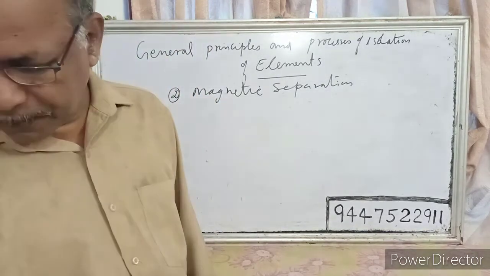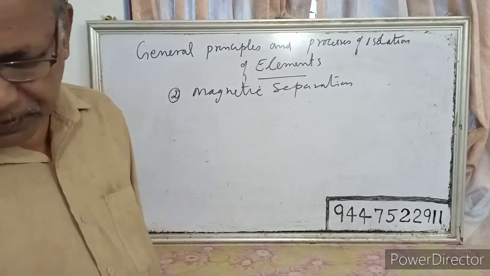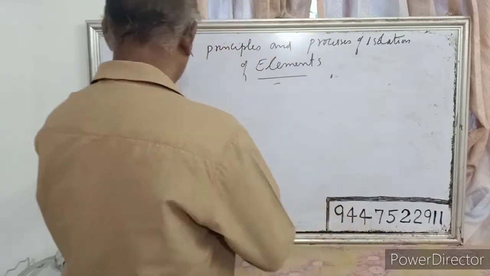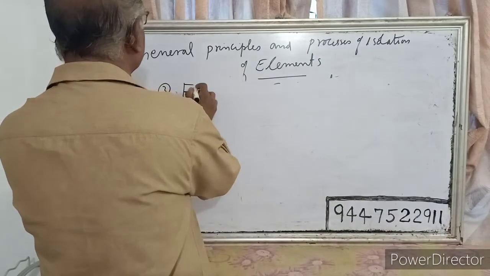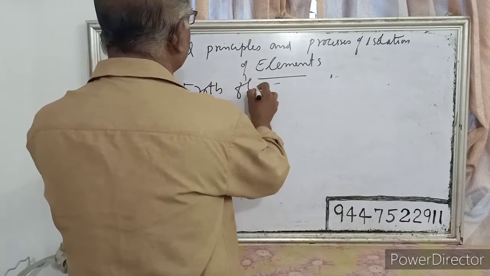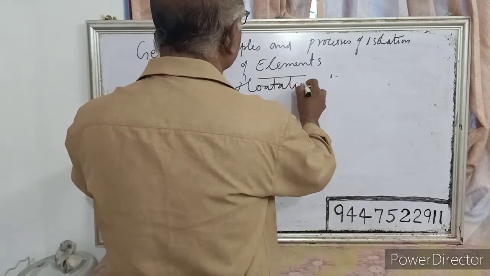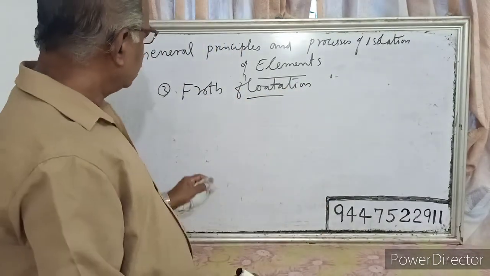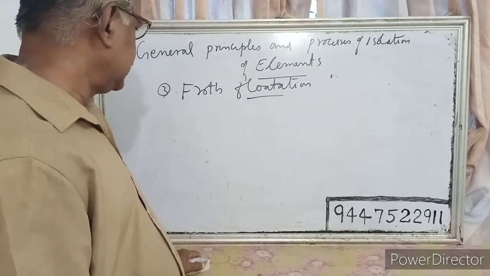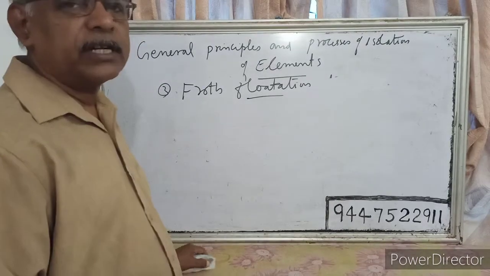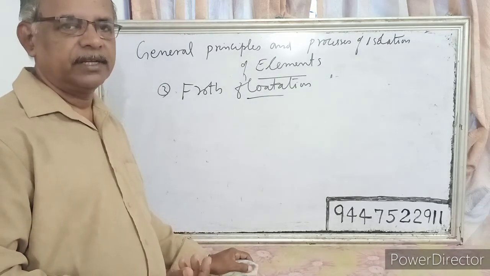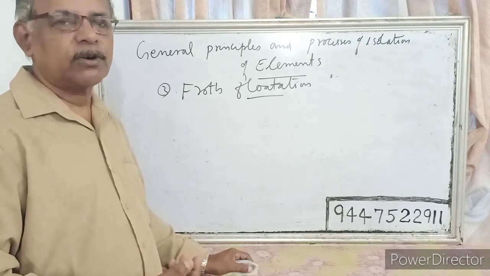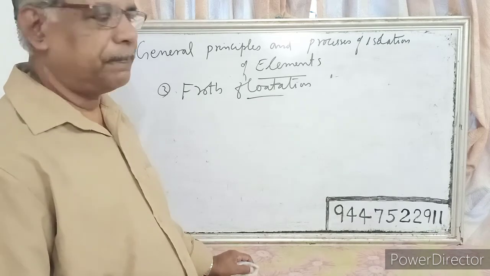Coming to the third process, that is froth flotation. Generally it is employed for sulfide ores. Why? Because sulfide ores are very light particles. So sulfide ore is concentrated by the froth flotation method.